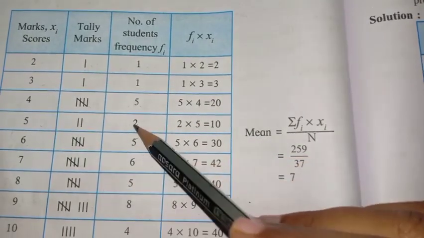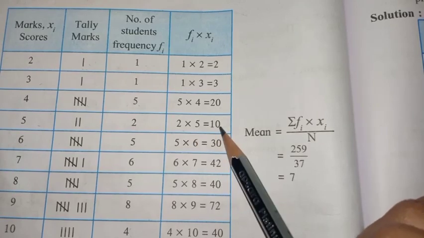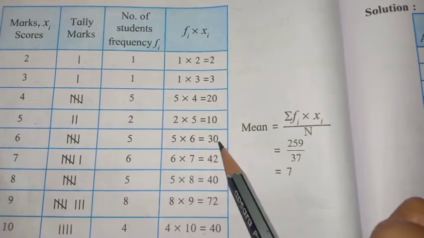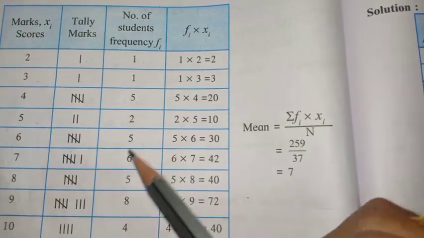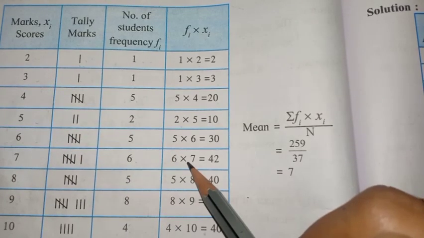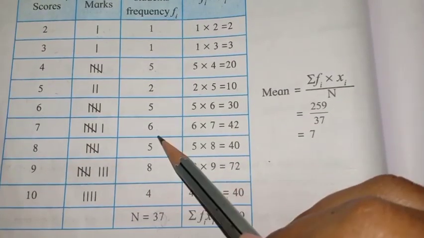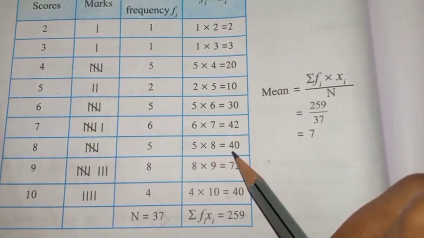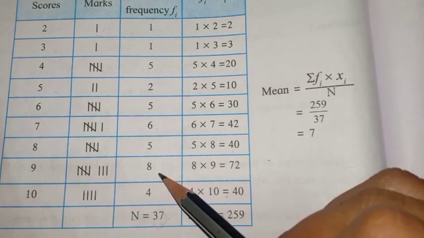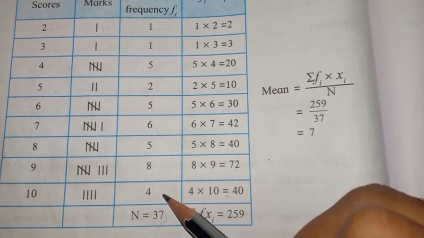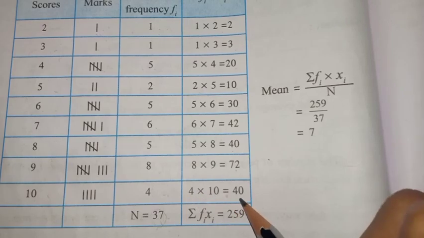Then 5 is 2 times, so 2 fives are 10. Then 6 is 5 times, so 5 sixes are 30. 7 is there 6 times, so 6 sevens are 42. Then 8 is 5 times, so 5 eights are 40. Then 9 is 8 times, 8 nines are 72. And 10 is there 4 times, so 4 into 10, 40.